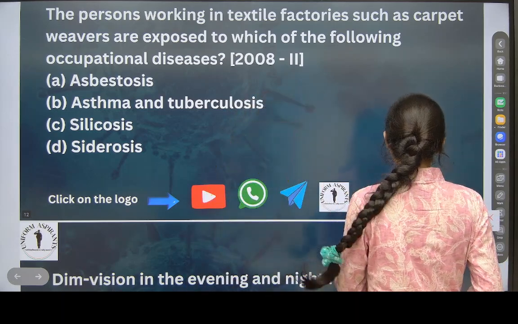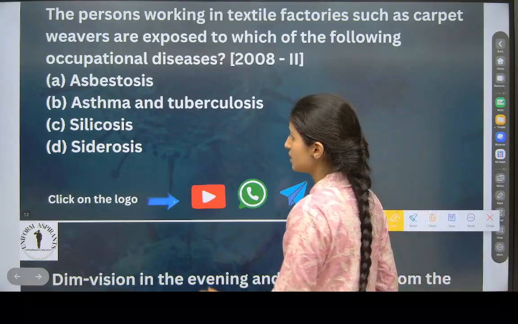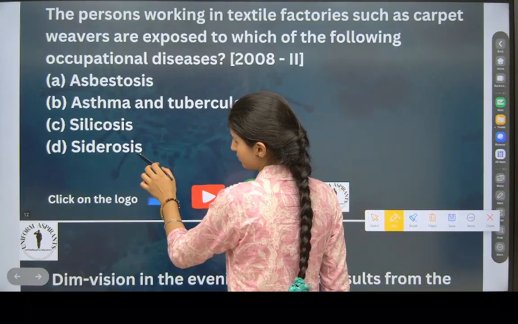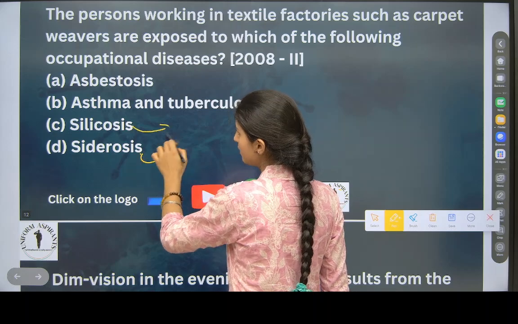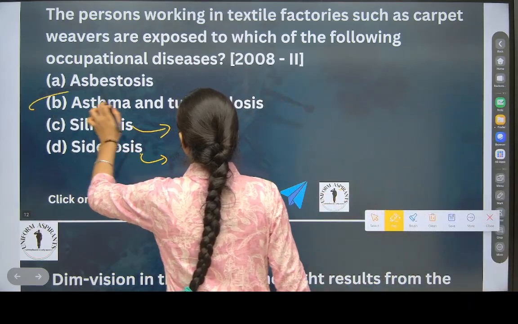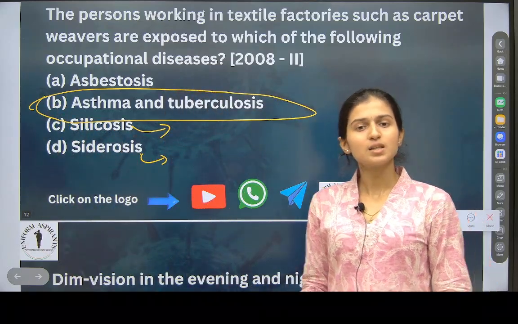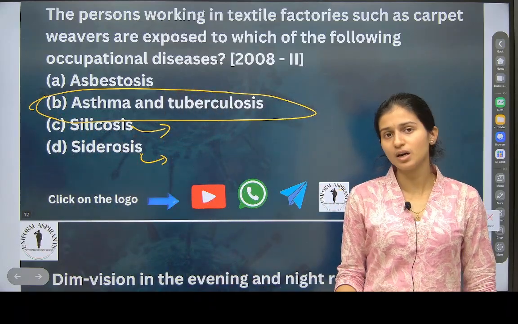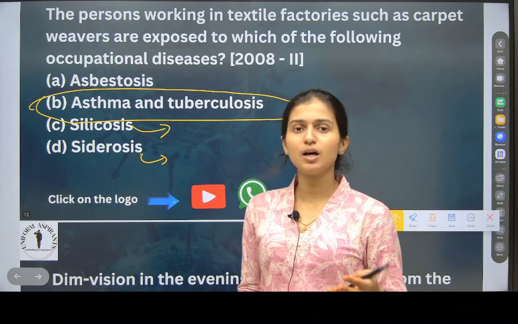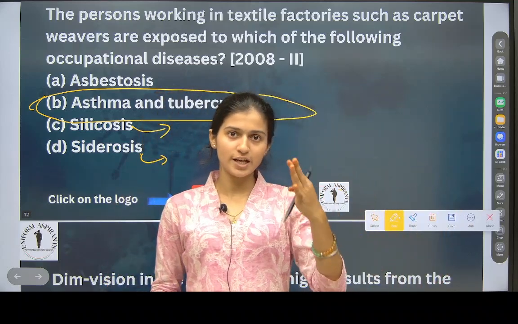So what will be the disease caused in the factories? I will tell you this too. Asthma and tuberculosis. Asthma, you know, is a breathing problem. For example, a person having asthma is going for a trek, and there is an elevation.